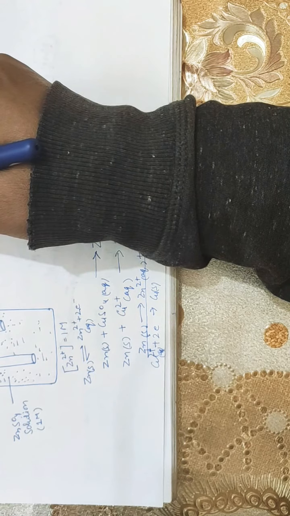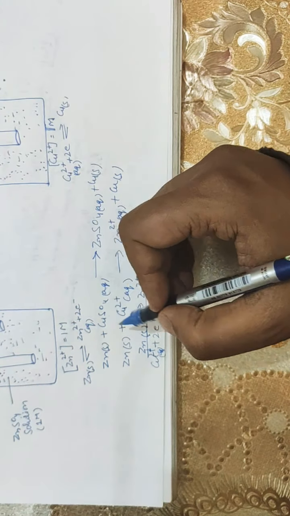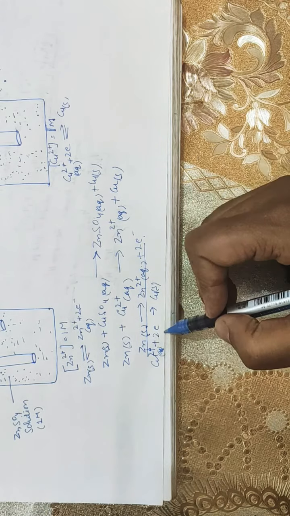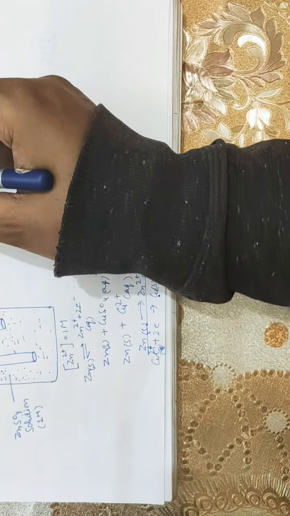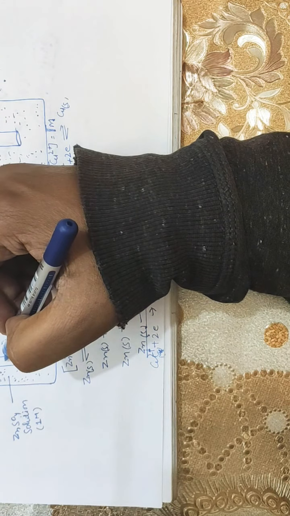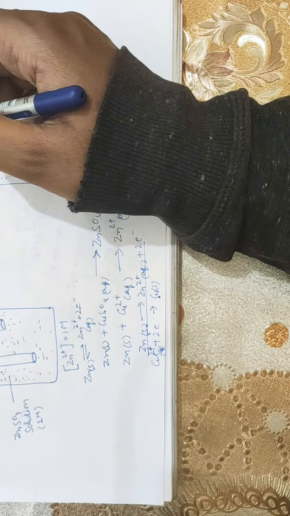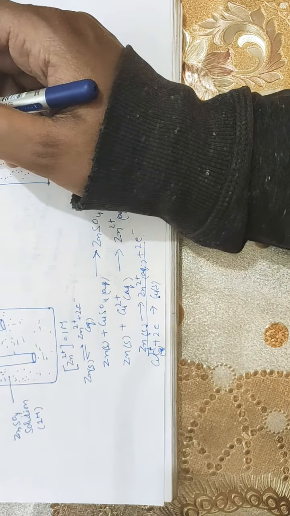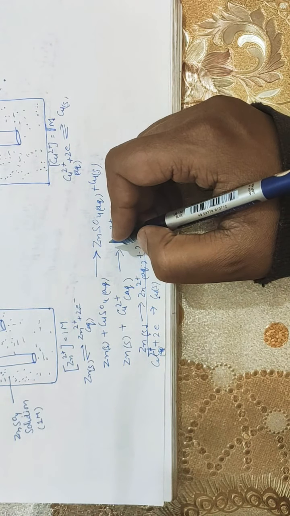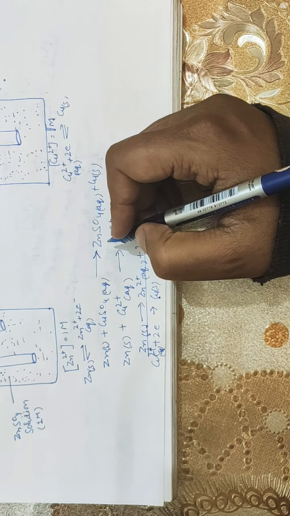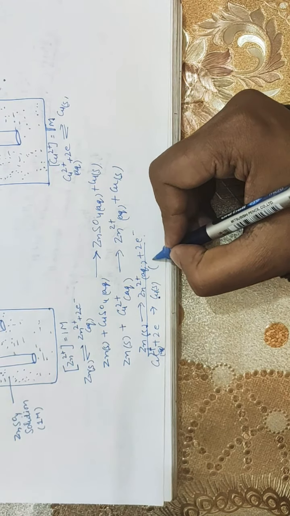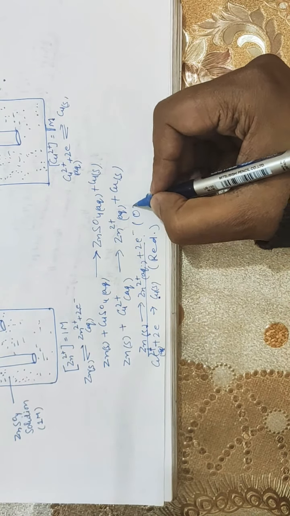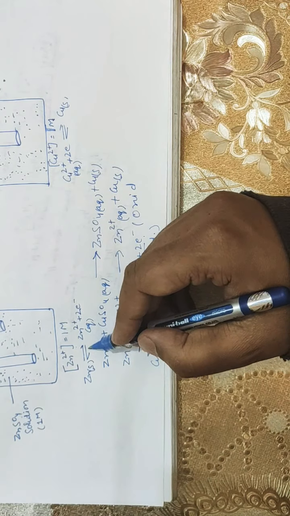This can be explained by this reaction. Here zinc is losing 2 electrons, and these 2 electrons are gained by the copper. The electrons released by the zinc move toward the copper through the outer circuit. Here they are accepted by Cu2+ ions and reduced to copper. So Cu2+ plus 2 electrons results in reduction, and this is oxidation.